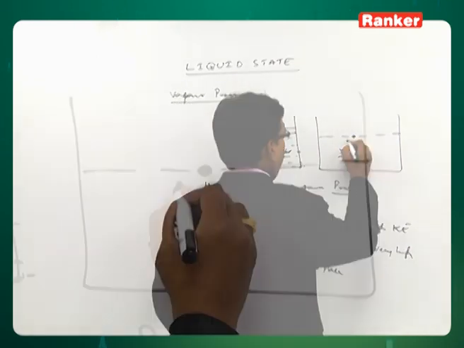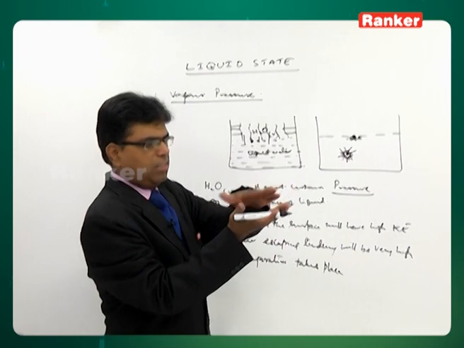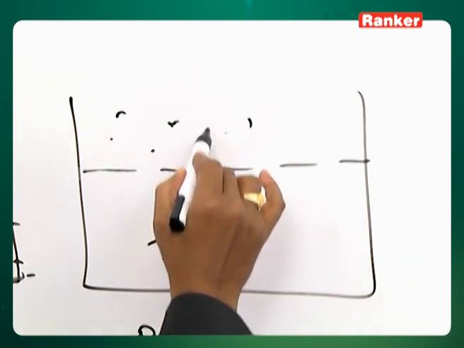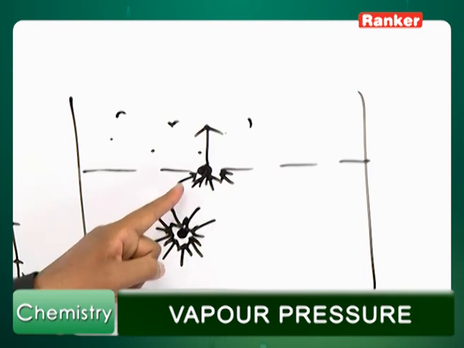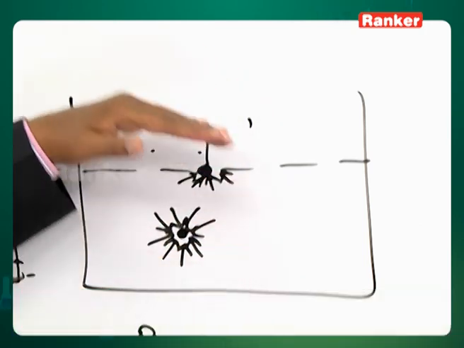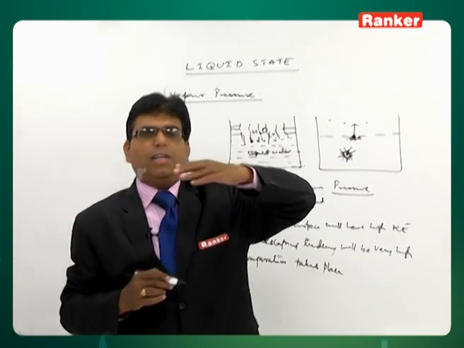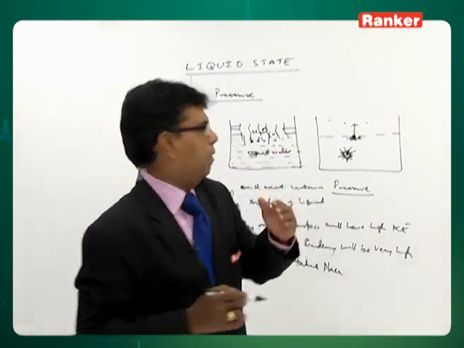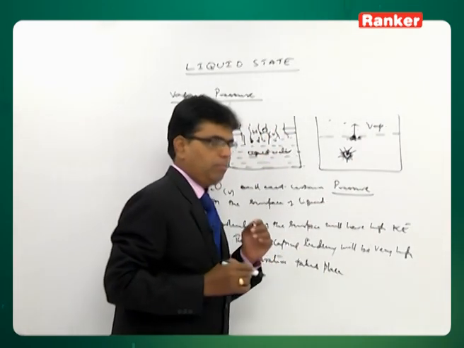But a molecule on the surface will have intermolecular attraction by only a lesser number of molecules, because on the surface other gas or air is present, that will pull it towards them. Because of the lesser intermolecular attraction experienced by a molecule on the surface compared to a molecule in the bulk, its escaping tendency will be more. So it will try to escape out, and vapor will be formed over here.